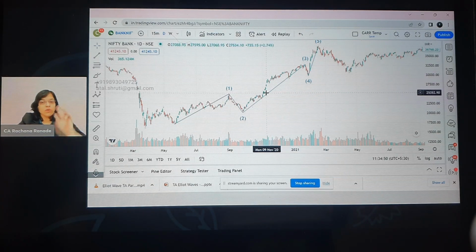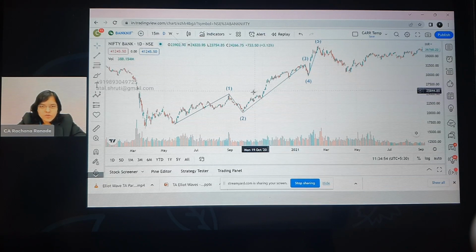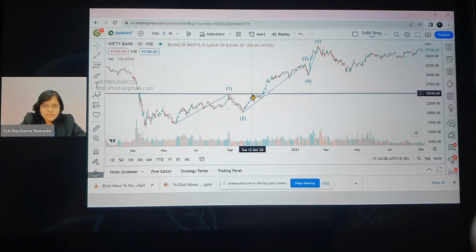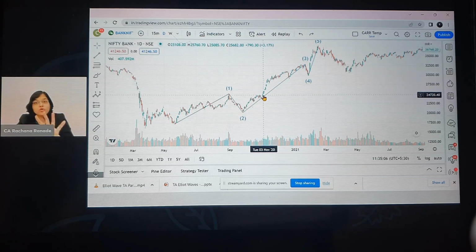shortest. Okay, and finally, one more point we said: how do we come to know that wave 3 is being formed? Has it gone above this? So if I were to draw, we call it edge. The moment it has crossed this, I can say, okay, yes, wave 3 is being formed, right? And finally, we said that wave 4 should not overlap the wave 1 territory.